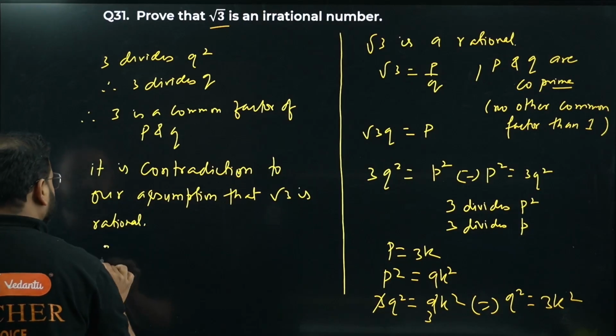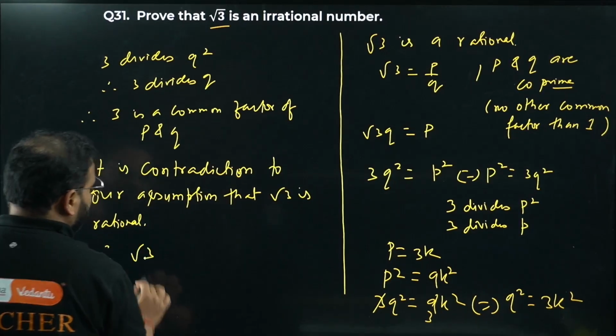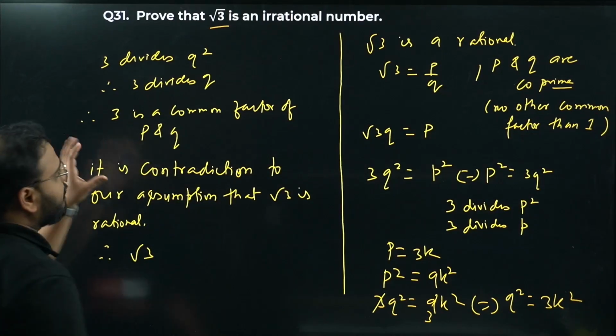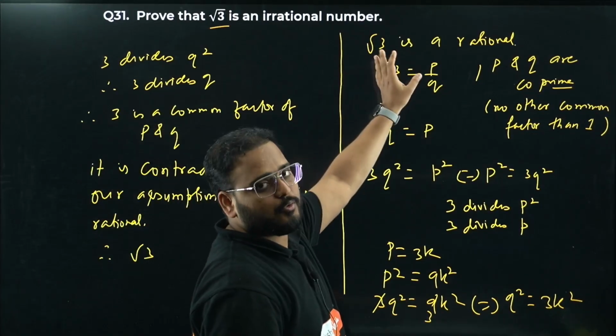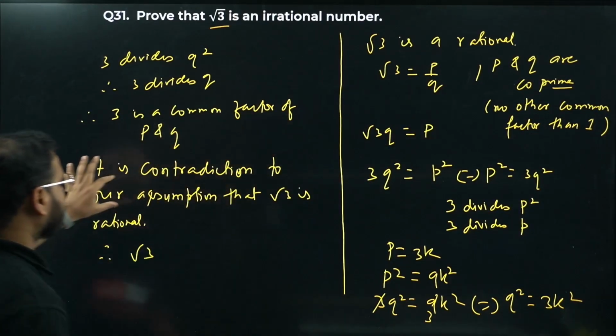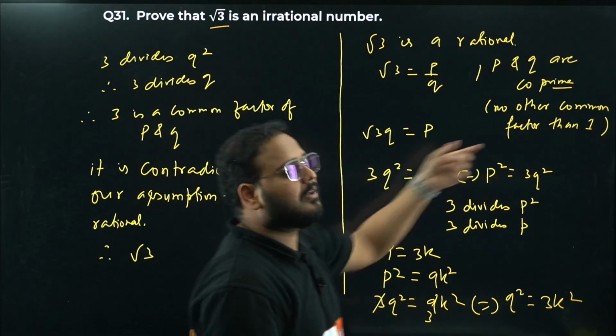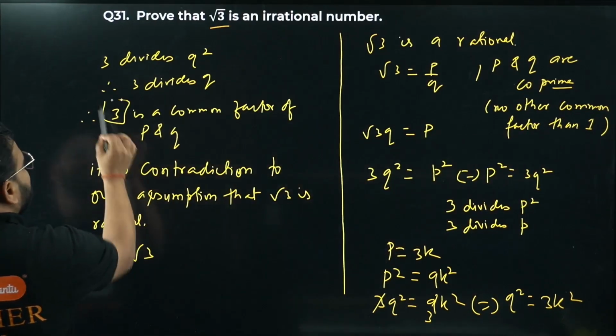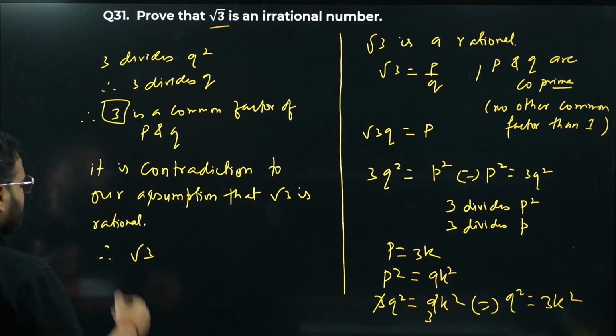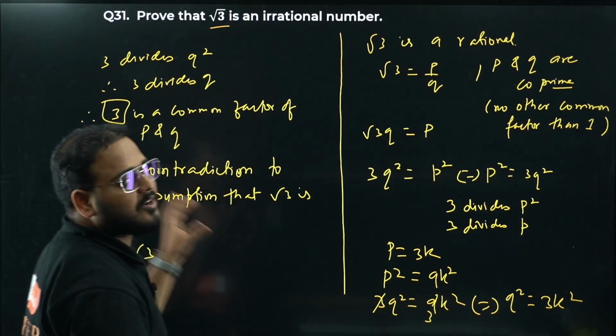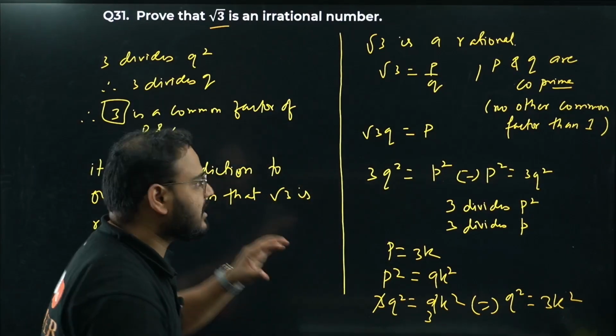Once we chose this as an assumption, we are getting a contradiction, right? Because they are saying that clearly P and Q cannot have any other factor than 1, and we are getting 3 as a common factor. It means that's a contradiction, right? This contradiction came after our assumption. It means our assumption is wrong.